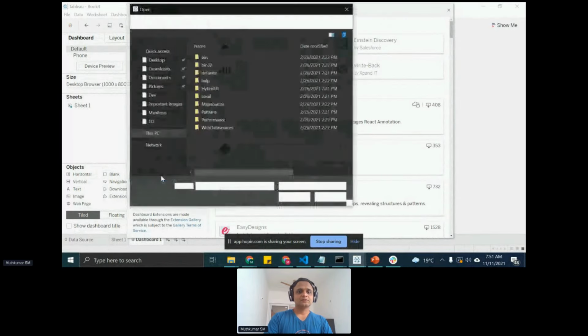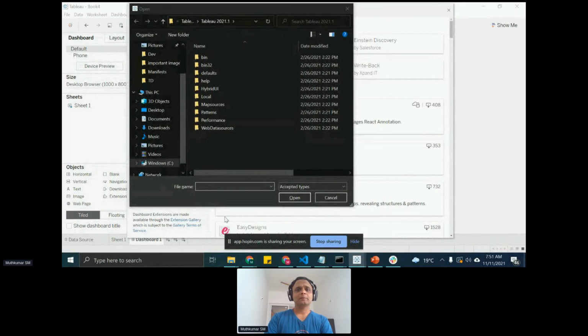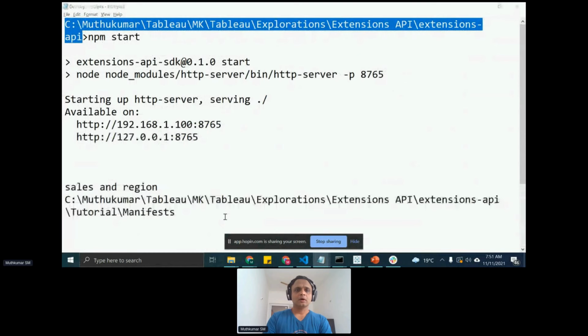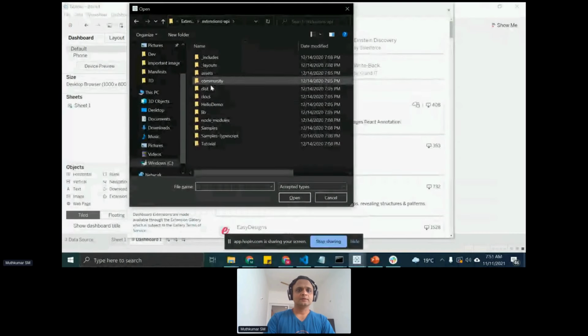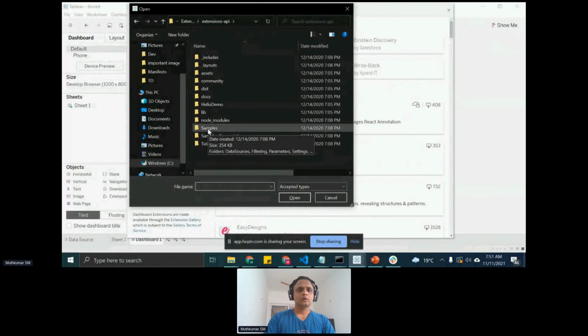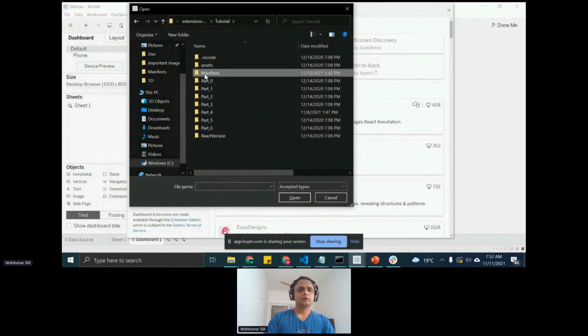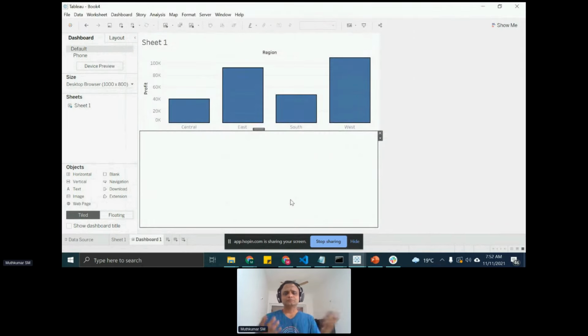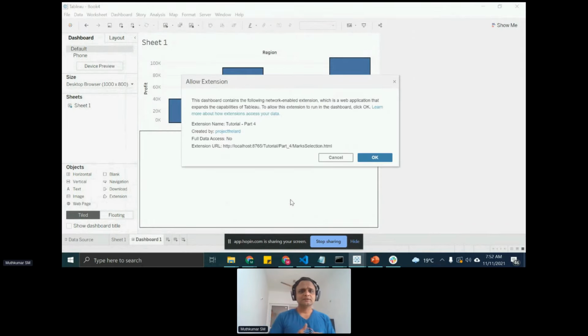I go to my extensions, and let's say I pick up, just give me one moment, some extension from my gallery. Let's say I go to samples, or let's say tutorial. I pick up a manifest file that allows me to define certain parameters, right?